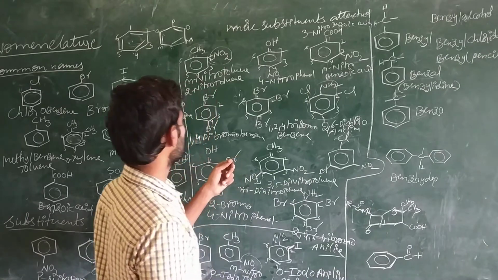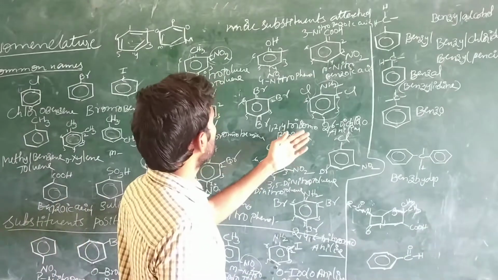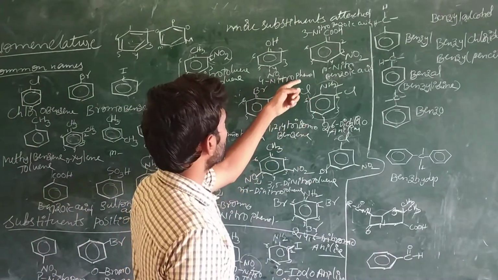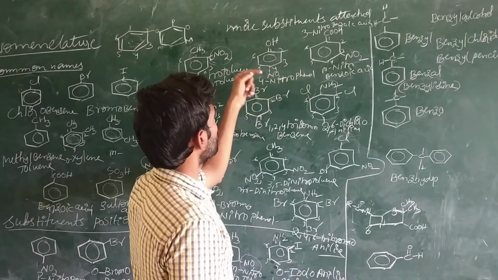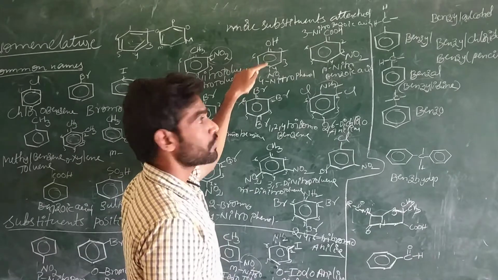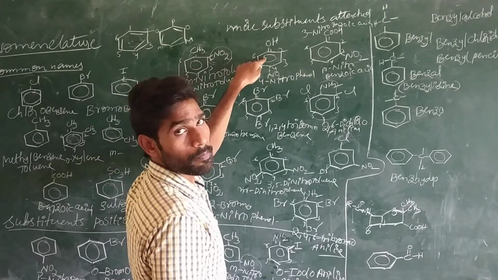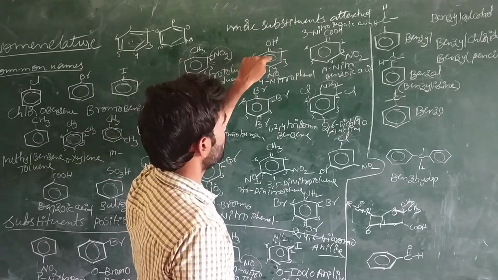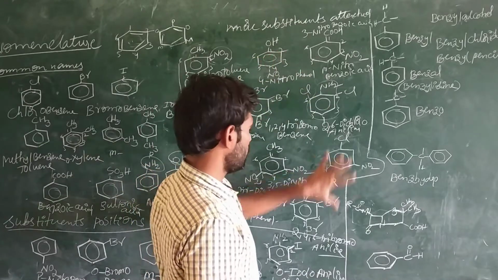So in this case also, for example, here also 4-nitrophenol, or otherwise 4-nitrohydroxybenzene. We can write the name of this compound like that. So like that we are getting the nomenclature.